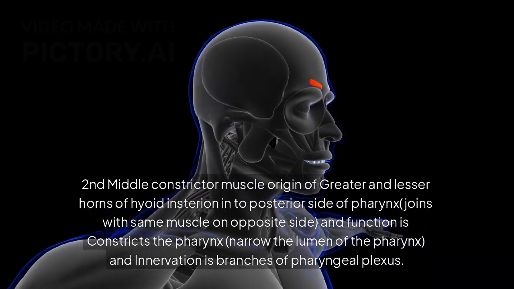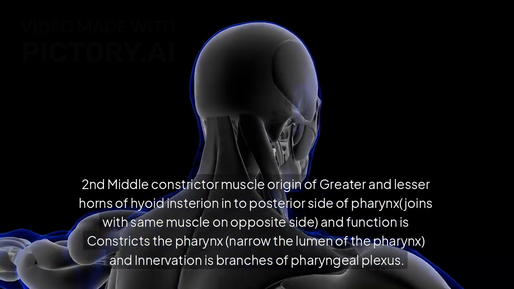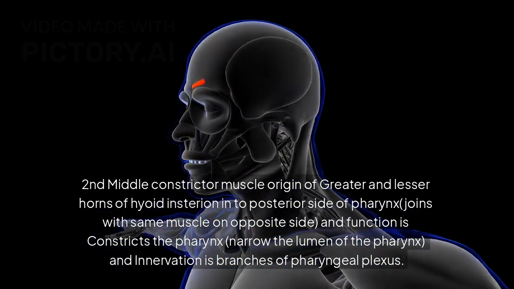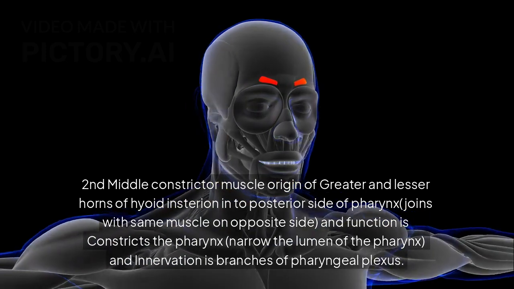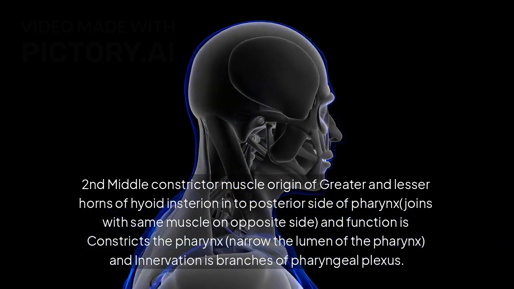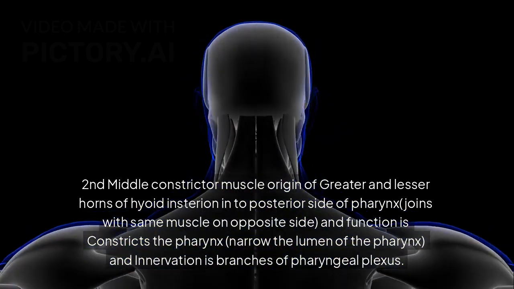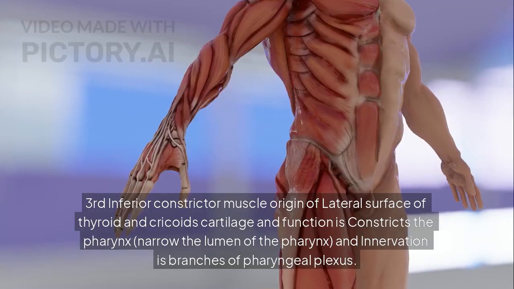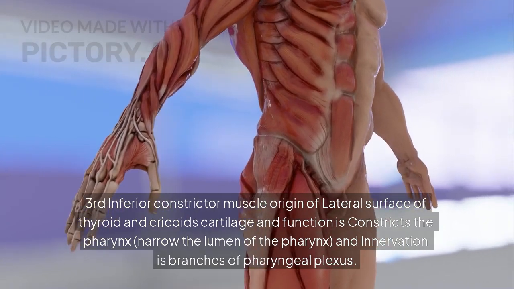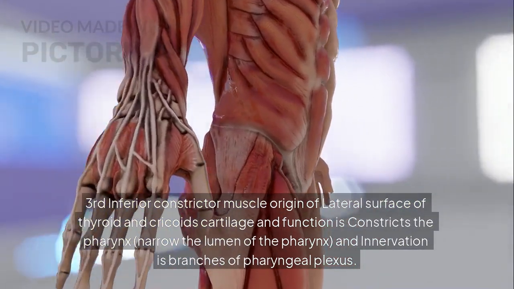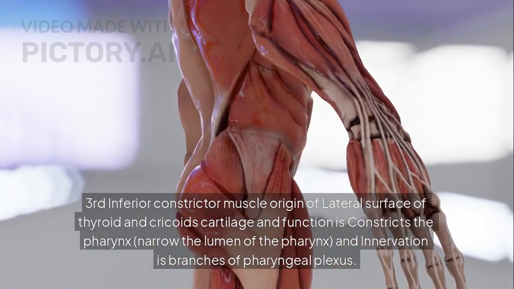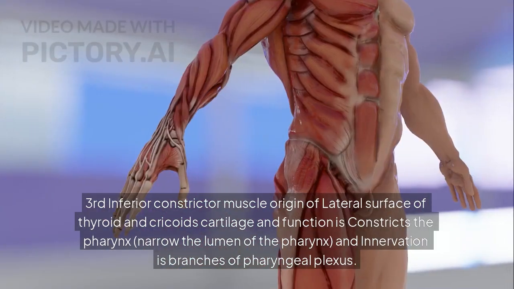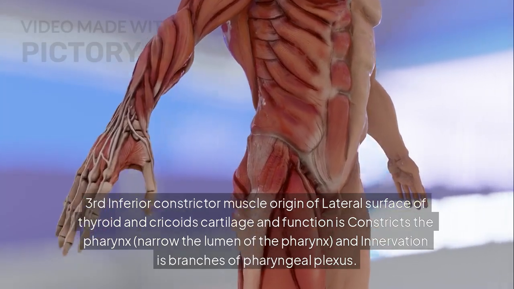Second middle constrictor muscle, origin of greater and lesser horns of hyoid, insertion into posterior side of pharynx, joins with same muscle on opposite side, and function is constricts the pharynx, narrow the lumen of the pharynx, and innervation is branches of pharyngeal plexus. Third inferior constrictor muscle, origin of lateral surface of thyroid and cricoid cartilage and function is constricts the pharynx, narrow the lumen of the pharynx, and innervation is branches of pharyngeal plexus.